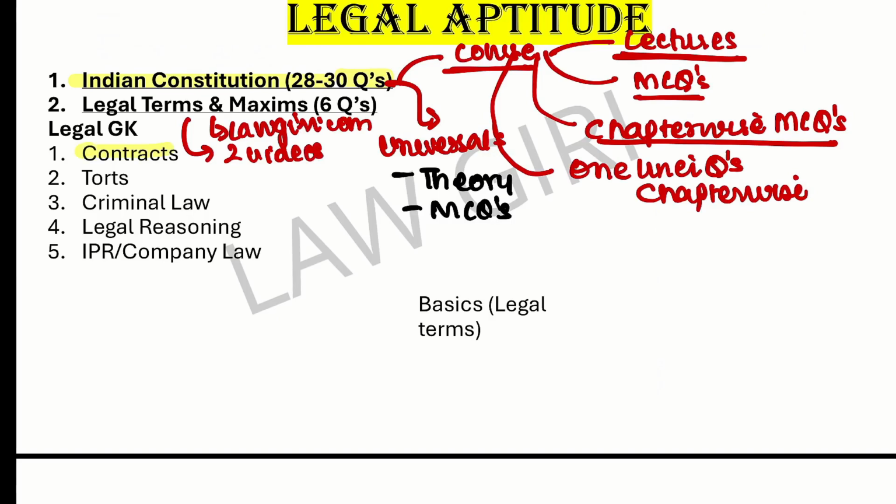Then we have contracts, torts, criminal law, IPR, company law, from where legal GK questions come. More questions are asked from legal GK, that is, memory based questions are going to be there. For this you can go for the book LA and LR by Willie. That is the book that you can go for.